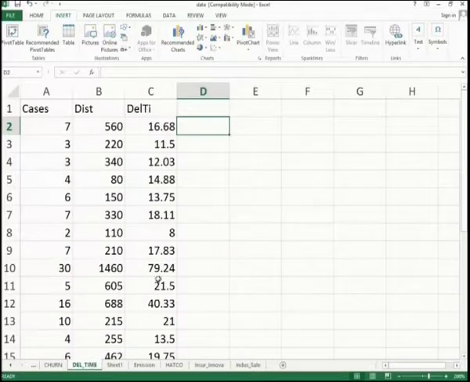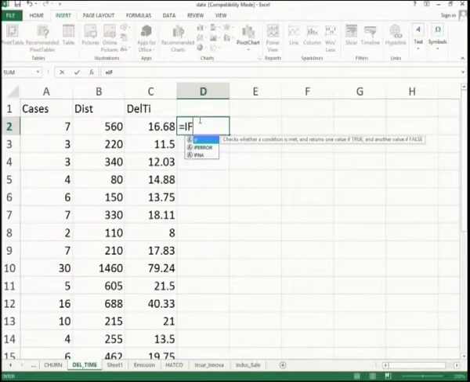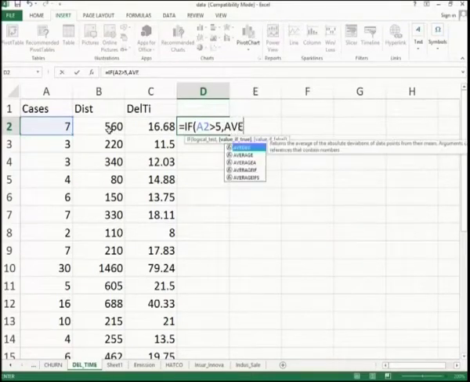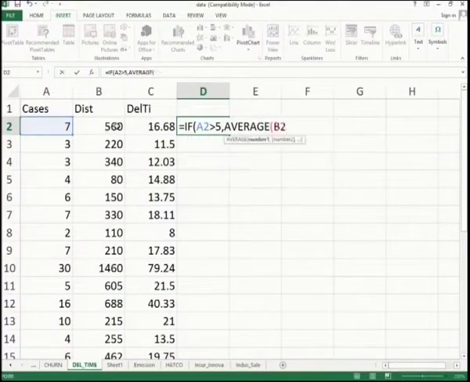Suppose I have here one more conditional formula. If this is greater than 5, then I will calculate the average of these two, so a function within a function, else I just skip it, I will take 0. So, what is the condition? If this number is greater than 5, I will calculate the average of these two, else my answer would be 0.